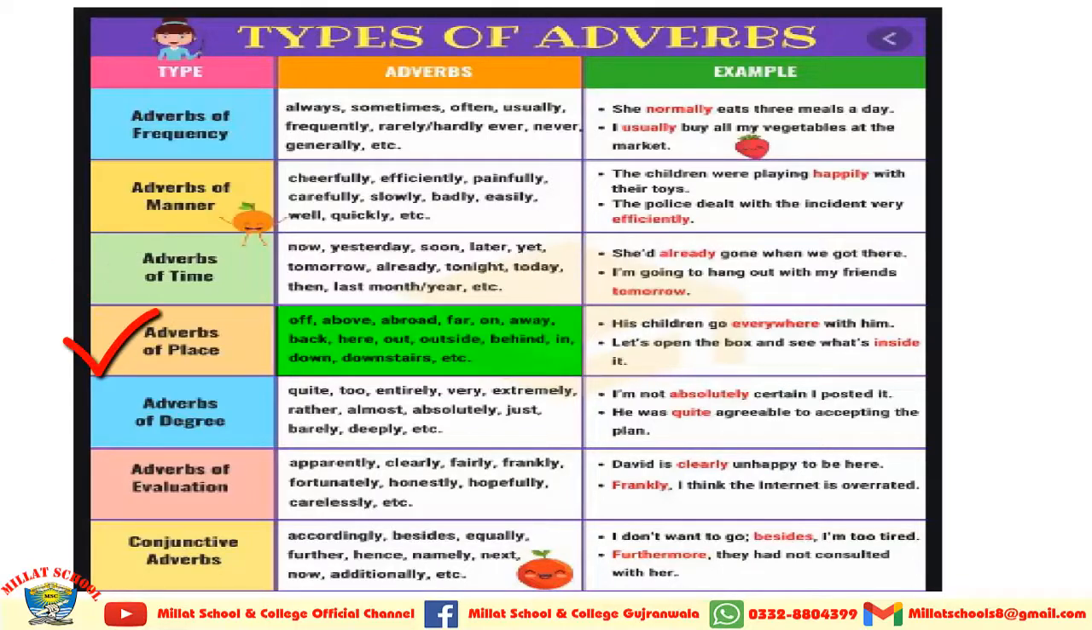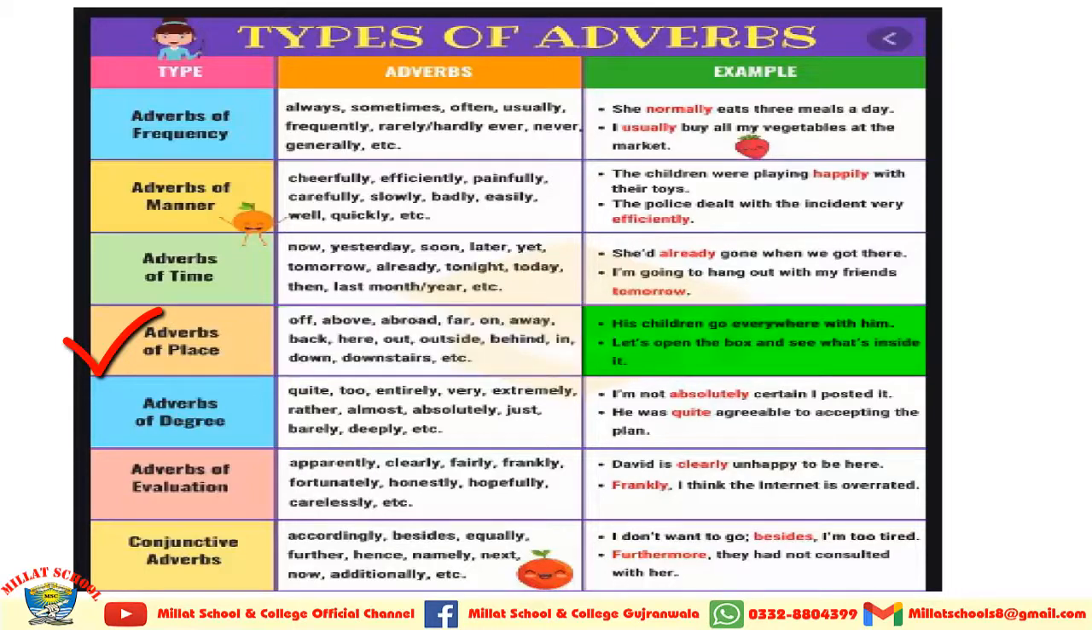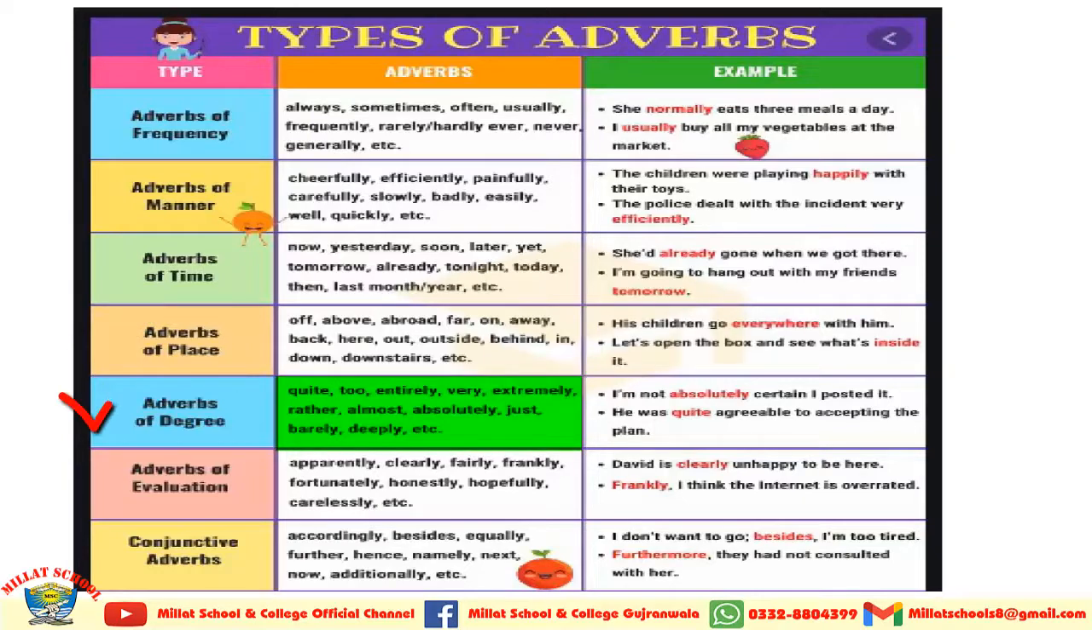Adverbs of place: off, above, aboard, for, on, away, back, here, out, outside, behind, in, down, downstairs, etc. All these are adverbs of place. He generally goes anywhere, everywhere with him. Let's open the box and see what's inside it. Now I'm coming towards adverbs of degree.